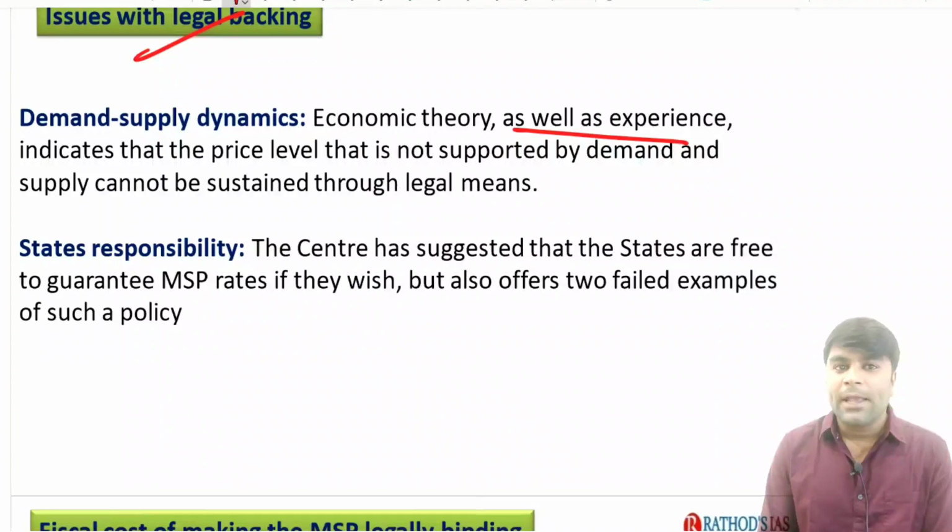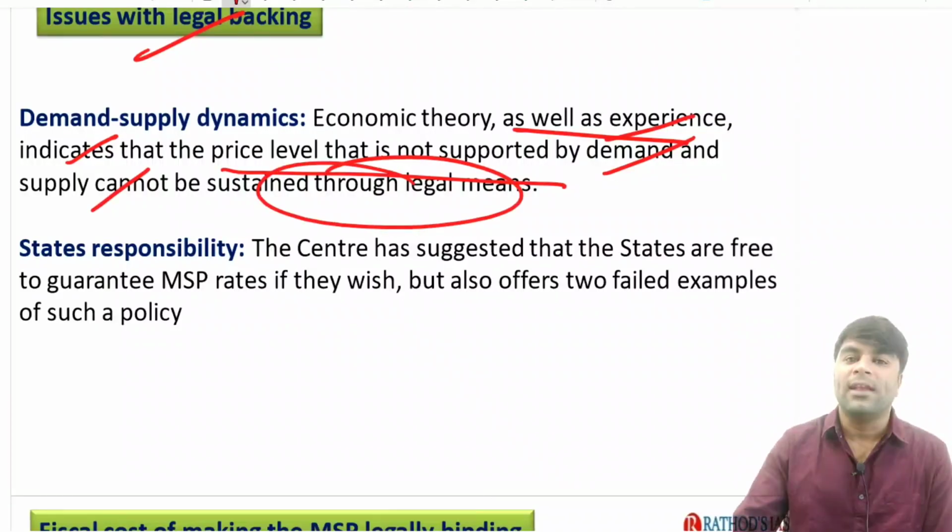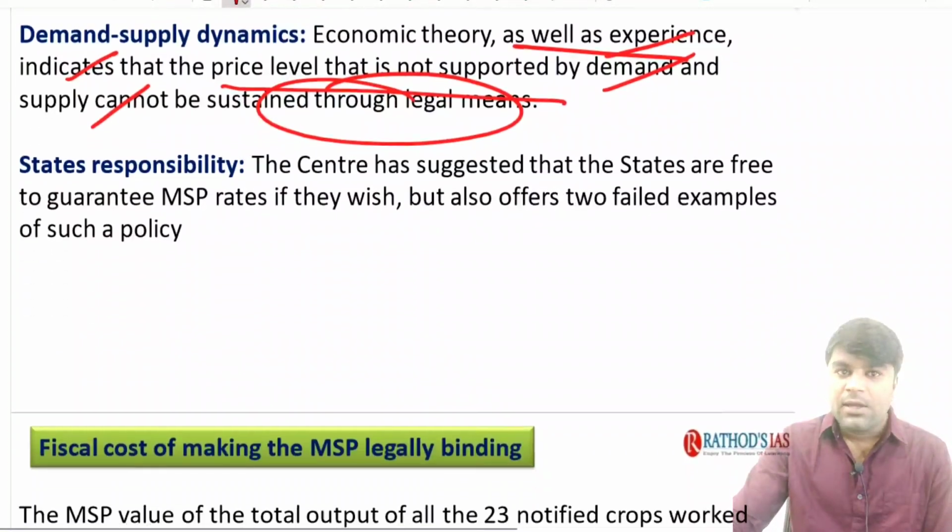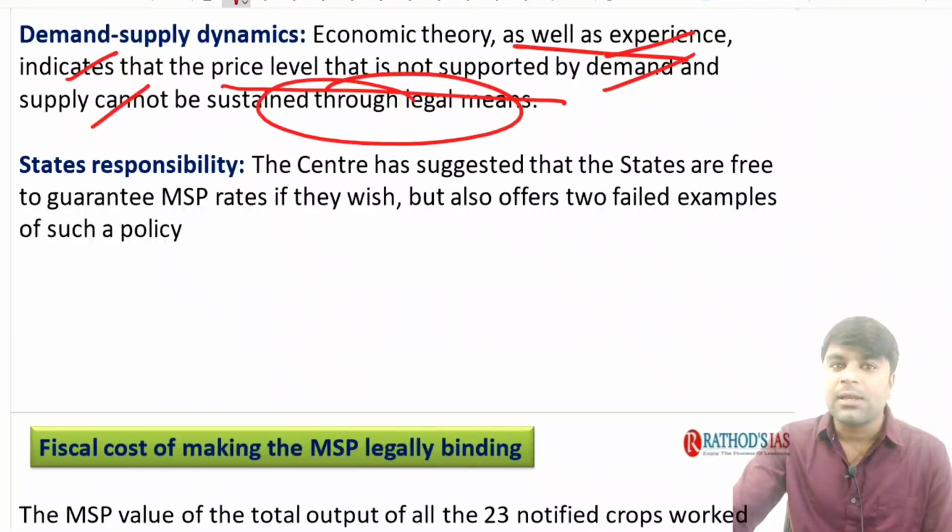The demand theory in economics says that the price of a particular commodity is based upon the demand, right? Now, economic theory as well as experience indicates that a price level not supported by demand and supply cannot be sustained through legal means, right? The prices cannot be sustained through legal means. The prices can be sustained by the demand.